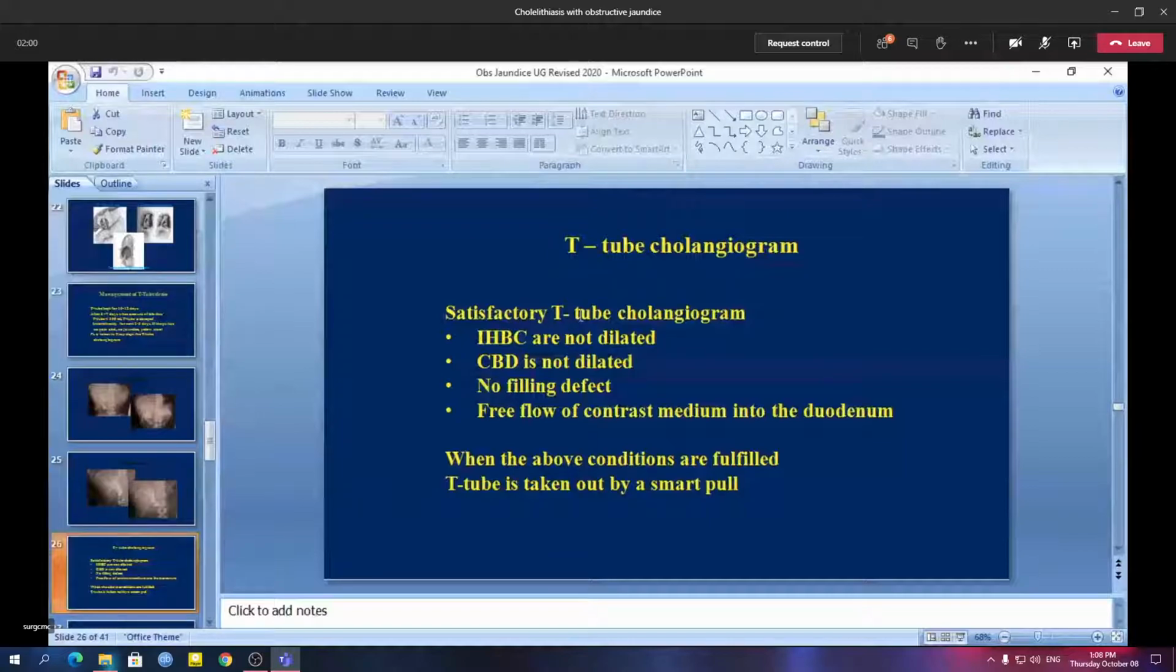So a satisfactory T-tube cholangiogram means the IHBC, intrahepatic biliary channels, are not dilated, the CBD is not dilated, there is no filling defect, and there is free flow of the contrast media into the duodenum. So when all these conditions are fulfilled, the T-tube is taken out by a smart pull.